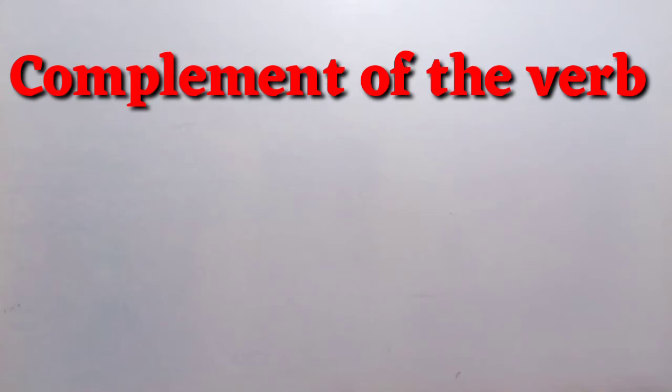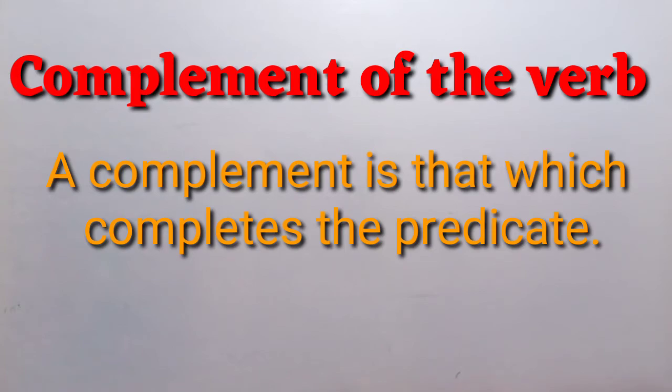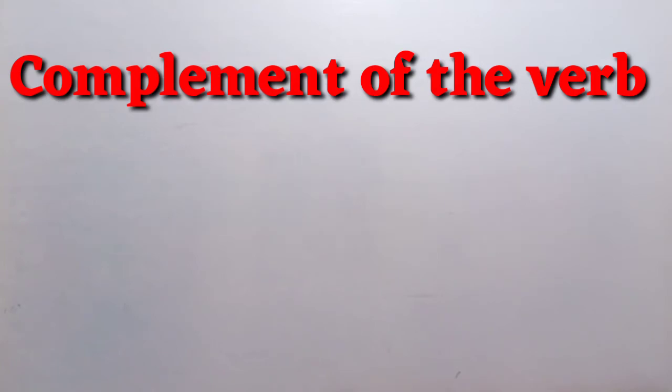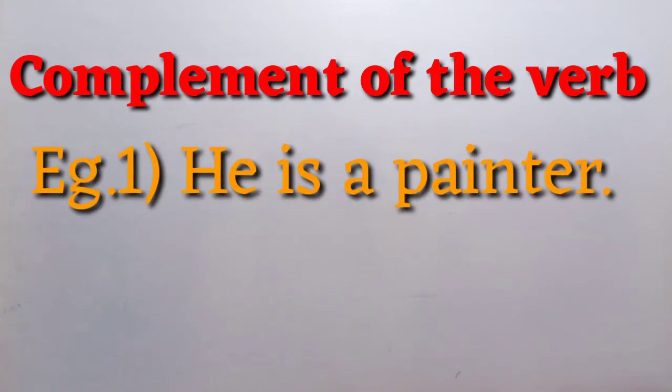Complement of the verb. Now, noun is used as complement of the verb. A complement is that which completes the predicate. For example, he is a painter. Here, a painter is the complement. Is is the verb of incomplete predication and a painter is the complement of the verb is. This is not the object.